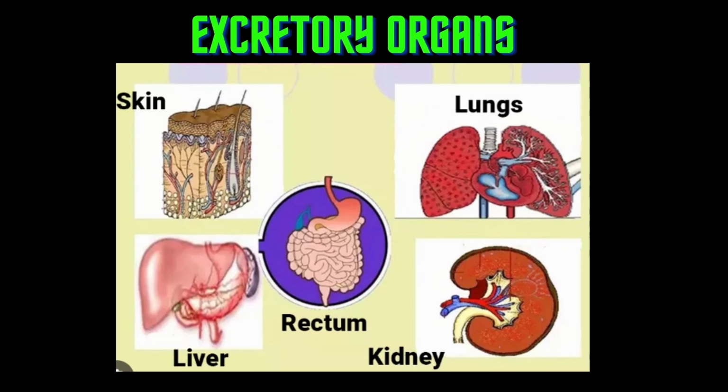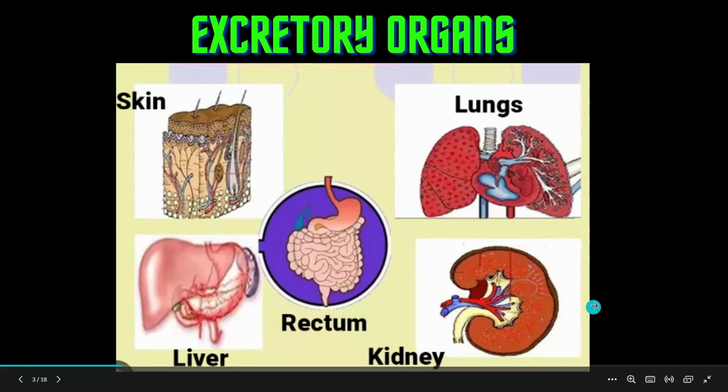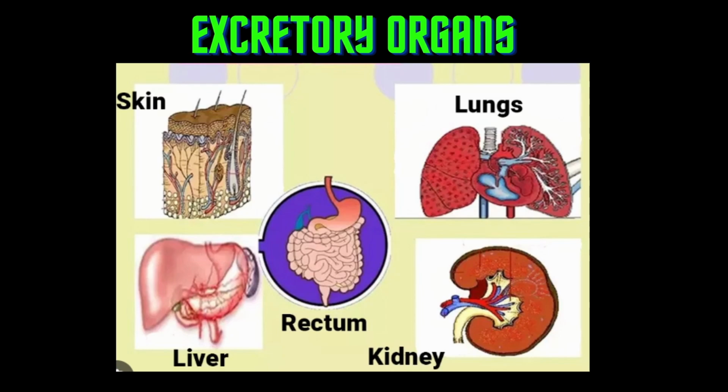It eliminates nitrogenous waste out of our body. It maintains the water balance required for our body, and it also makes sure that hydrogen ions are in proper concentration, that is, in an isoionic state. Now, the rectum and so on are needed for elimination in the form of urine and stools.